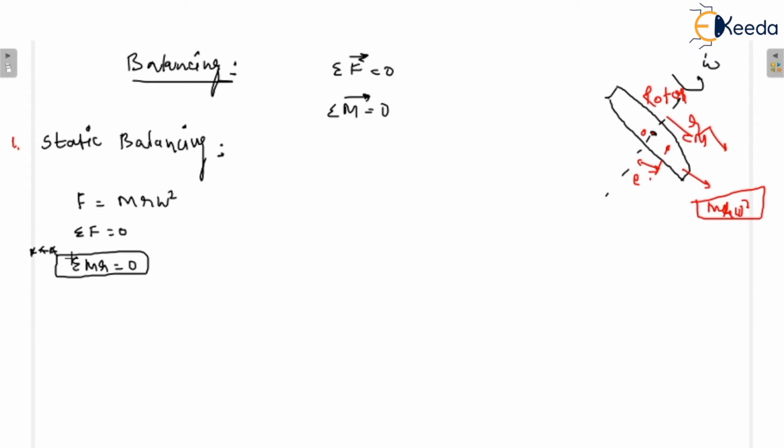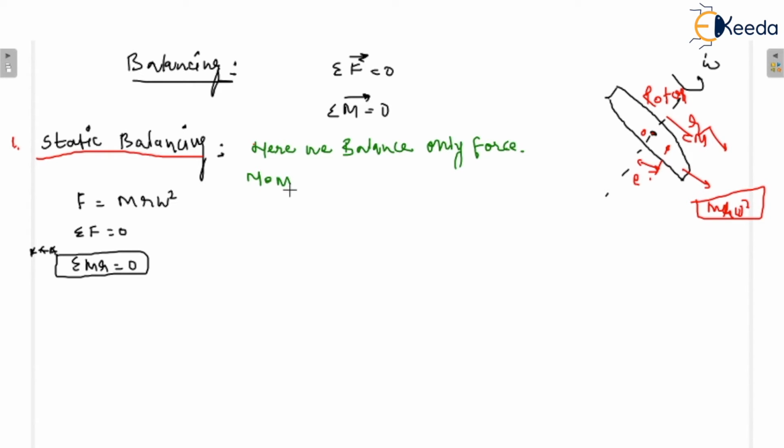Here we balance only force. Moment will balance automatically. You need to understand the definitions, because sometimes they will ask you the definitions in the examinations. So here I am just writing that here we balance only force. And what about moment? Moment will balance automatically.